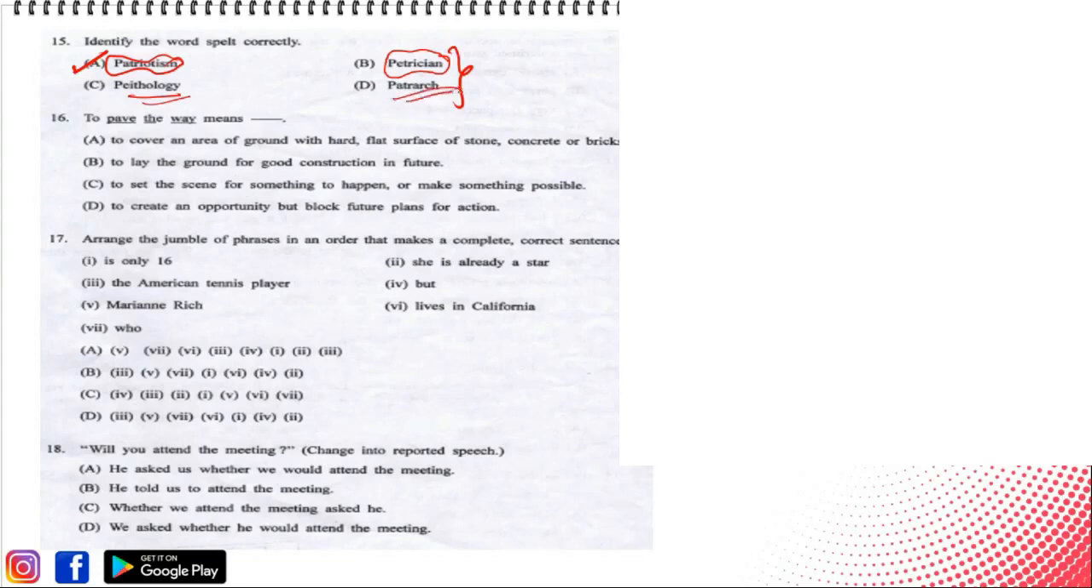And patriarch, if it would have been patriarch, then it could be a correct answer also, but it is given patrician here. This patrician, it could have been, I don't know, pediatrician, which means the child doctors. It could have been a correct word, but it is given here patrician, so it is not the correct answer. The correct answer would be option A, patriotism.